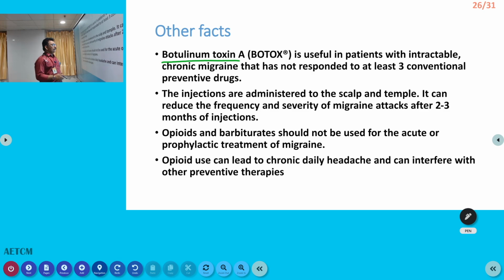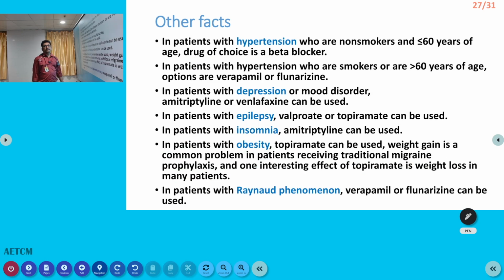Opioids normally we avoid because many patients who take opioids can have chronic dependence on opioids. So we try to avoid opioids, but they give very good relief for migraine. We have to give an antiemetic along with opioids, but we try to avoid them because they can produce dependence. That is the only issue.